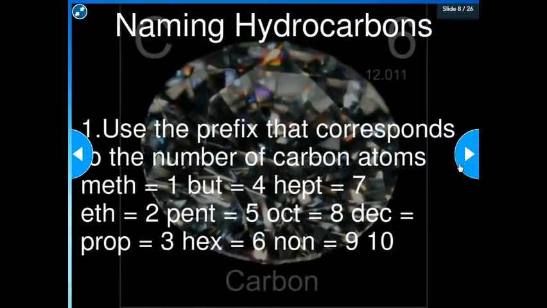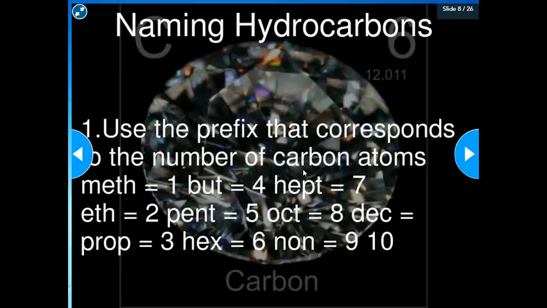So we name these slightly differently than we do covalent compounds. This has a completely unique set of naming rules. We still are going to do prefixes, but these prefixes are different. I will give you these for any test that you need. You don't have to memorize these, but the prefix is going to correspond to the number of carbon atoms.